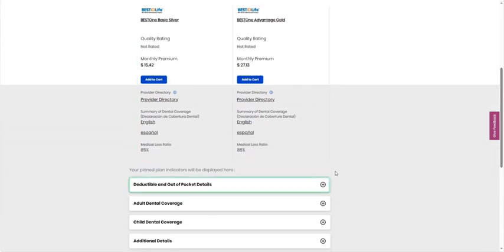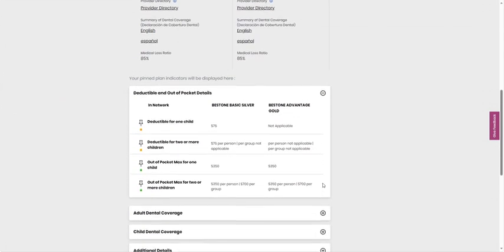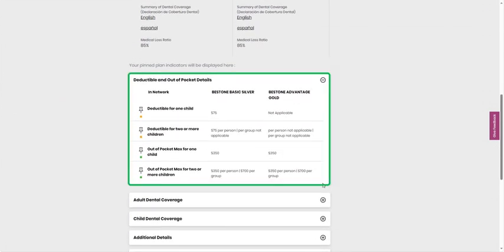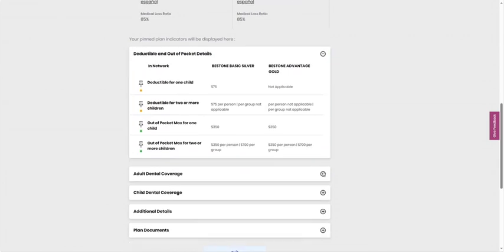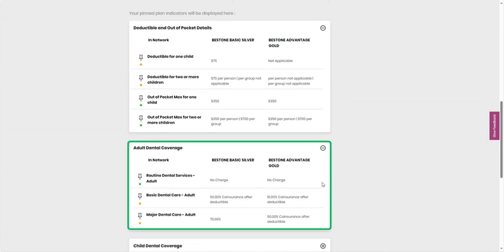Click the plus sign next to the Deductible and Out-of-Pocket Details tab. In this section, you can view in-network, out-of-network, and deductible costs for each plan. Additionally, by clicking on the Addition expander next to Adult Dental Coverage, more information on copays and percentages are displayed.